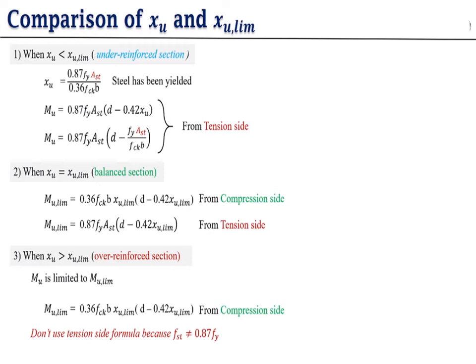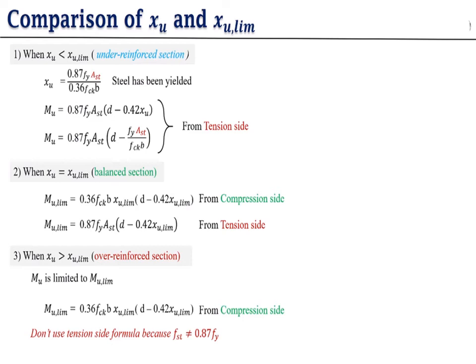In balance condition, you use xu or xu limit, but in over reinforced condition, you have to use only the xu limit value, not xu, because xu limit is the limiting condition, from which we do not exceed our value. So for over reinforced condition you use that value only. Don't use the tension side formula because fst does not equal 0.87 fy.